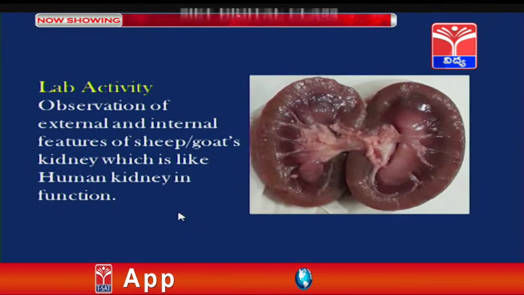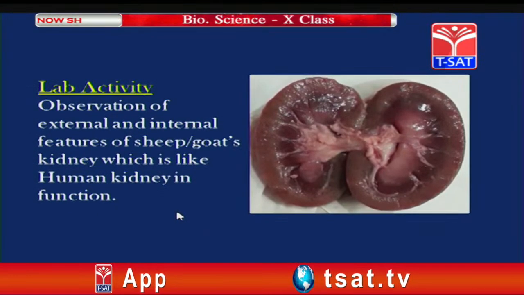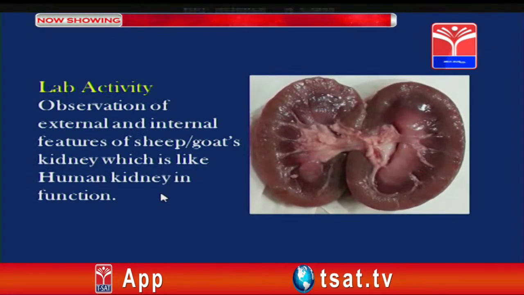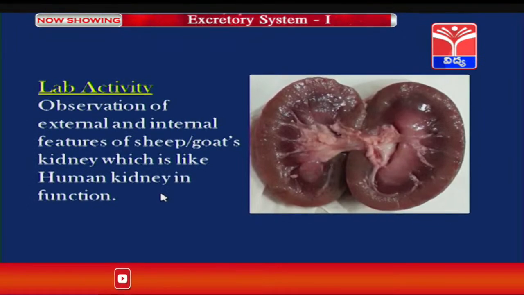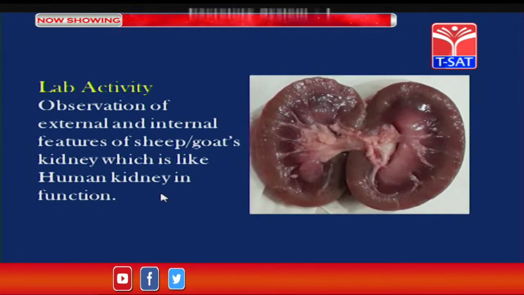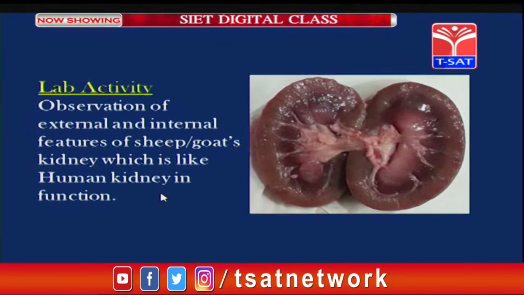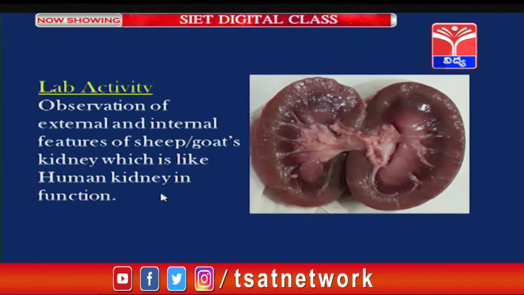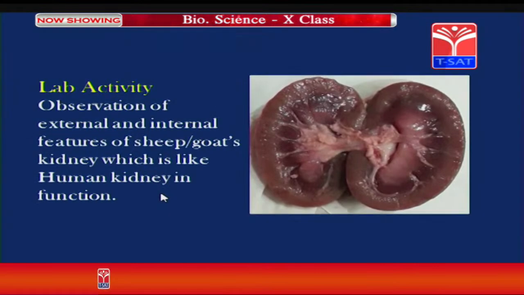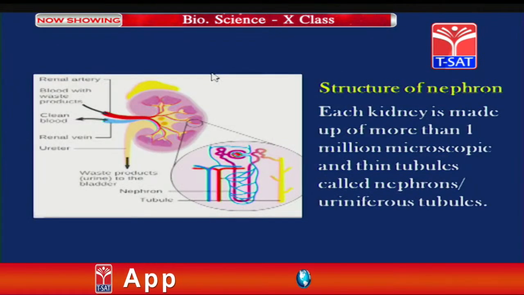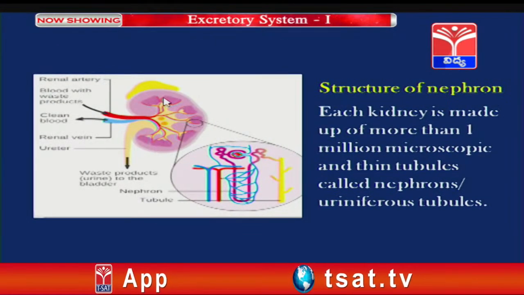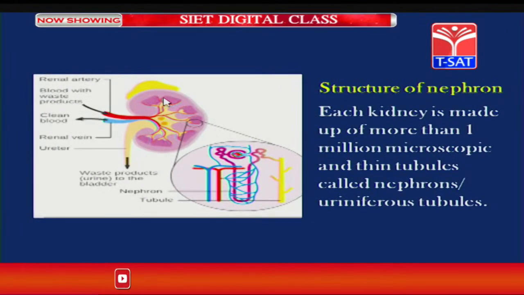Now there is an activity in our textbook regarding the dissection of goat's kidney or sheep kidney. The kidney of goat is very similar to the kidney of human beings in functioning. Now this is the picture showing the internal structure of kidney.